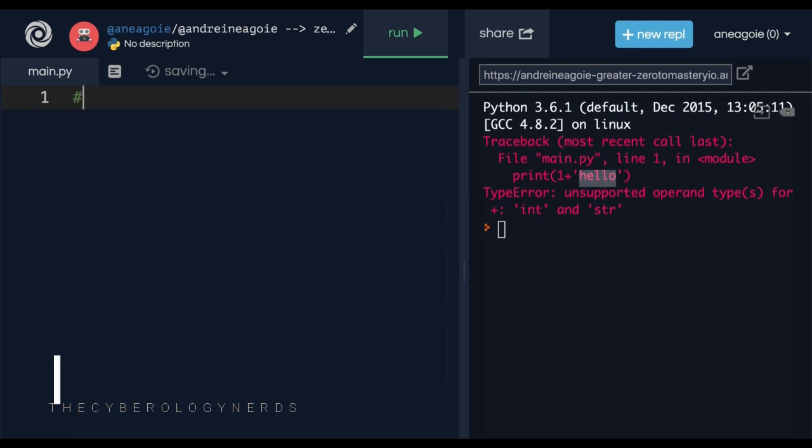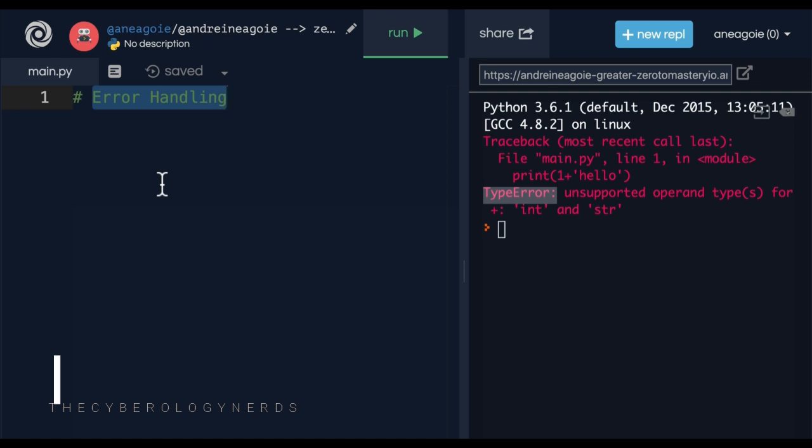Well, we need something called error handling. It's a natural part of being a programmer, and a great programmer is able to handle errors in their program. Because instead of letting our programs just error, we're able to handle them so that if we get something like a type error like this, we can actually handle that error within our programs. And in this section, we're going to learn all about that.